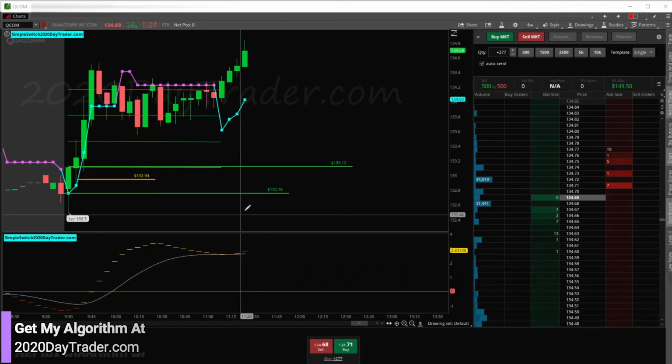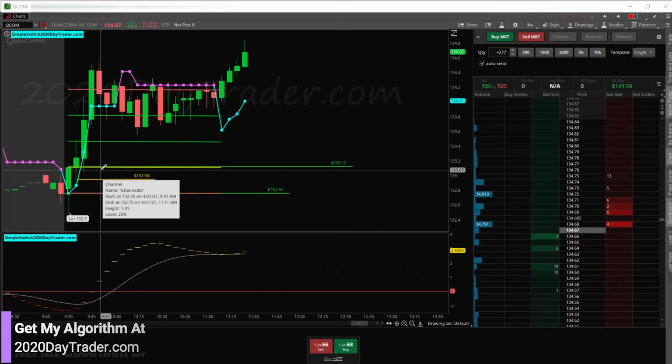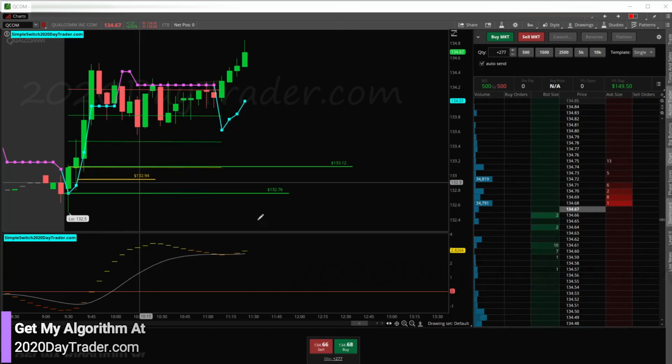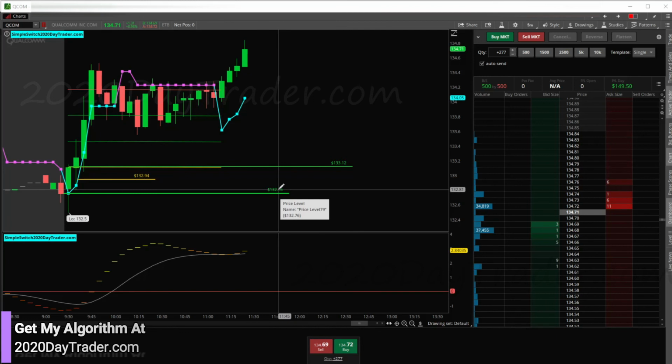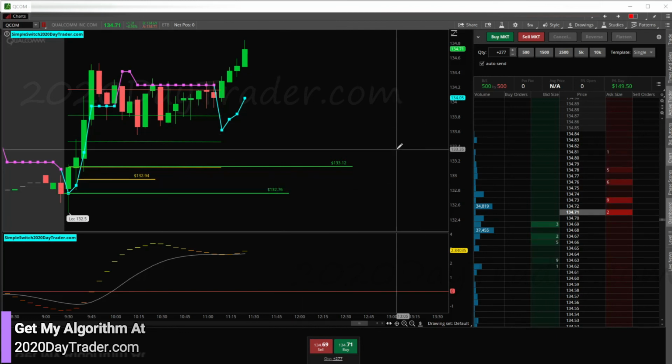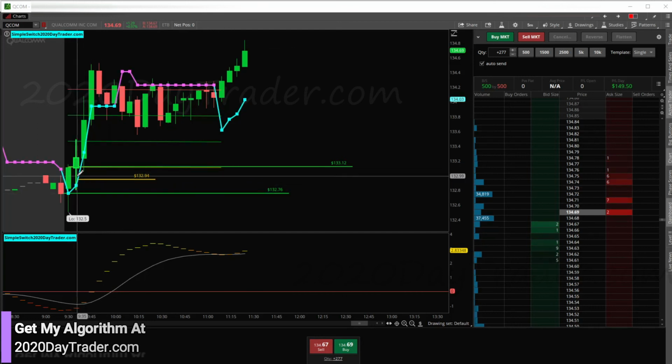And we had QCOM. So QCOM we traded over here. So let's see here. Yep, so we got QCOM right here. So we're able to trade and jump in on a discount. I'm going to pull up the scalper algorithm so that you can see how that scalper algorithm gave me an idea that this retracement was likely. So let's go ahead and look at that.